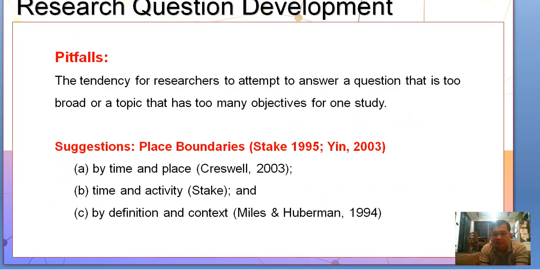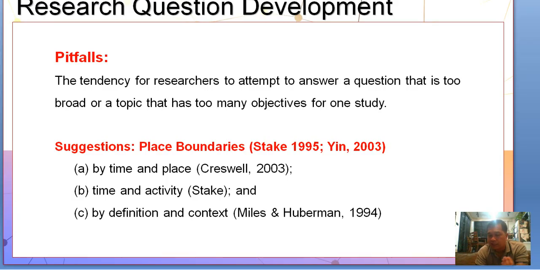For the pitfalls in research question development, there is a tendency for researchers to attempt to answer a question that is too broad or a topic that has too many objectives for one study. So as much as possible, class, you have to be realistic with the objectives of your study.